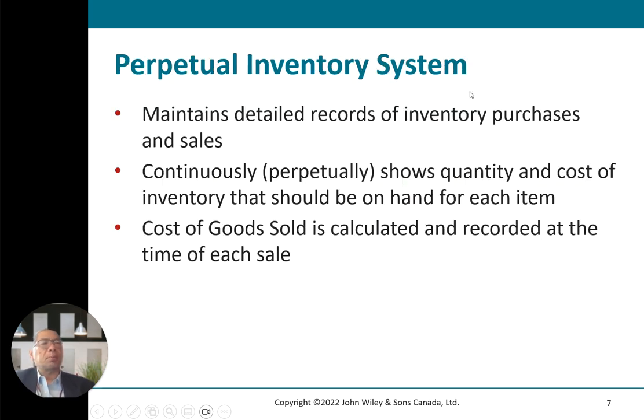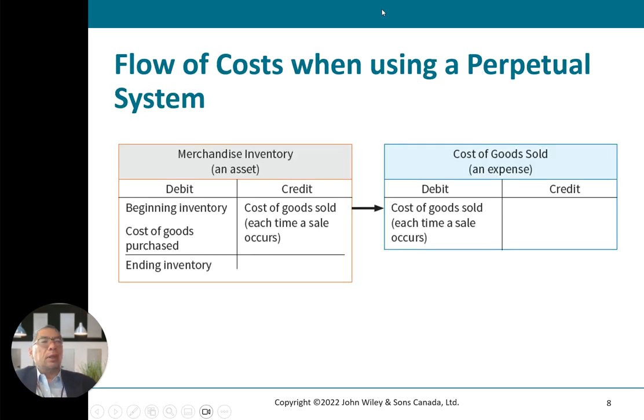A perpetual inventory system maintains detailed records of inventory purchases and sales. If it is perpetual, it will show the quantity and cost of inventory that should be on hand for each item. Cost of goods sold is calculated and recorded at the time of each sale.